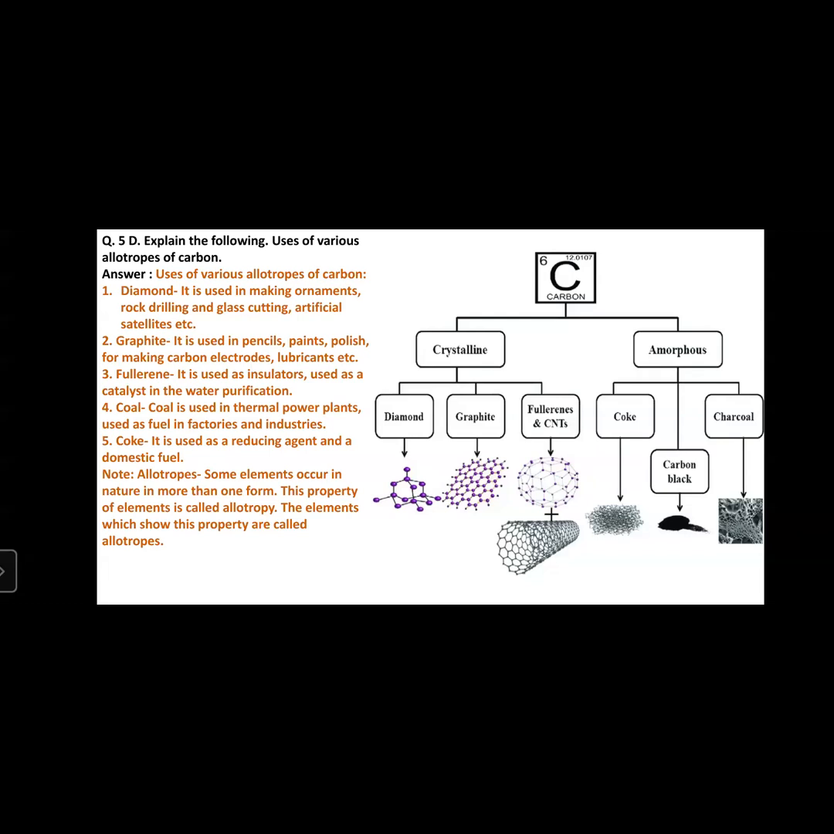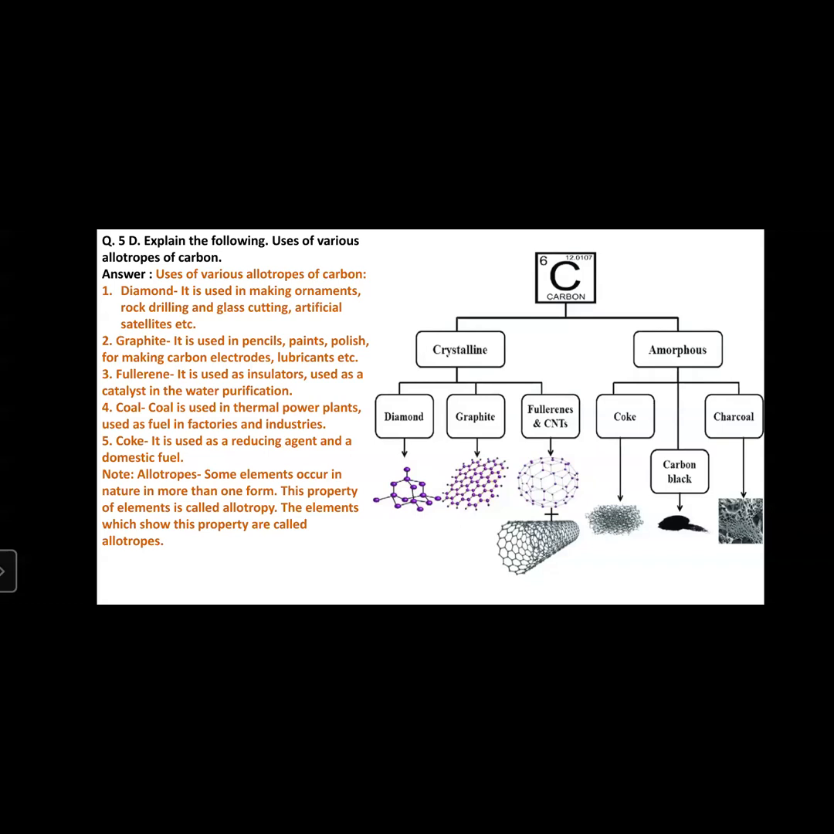Now, coal is used as a fuel in factories and industries. Coal gives heat energy. Therefore, it is used in factories and industry for production of heat. Next one, allotrope is coke. It is used as a reducing agent and domestic fuel.